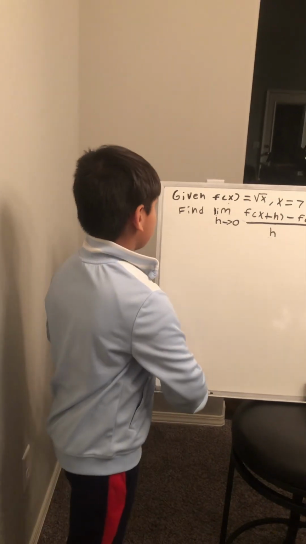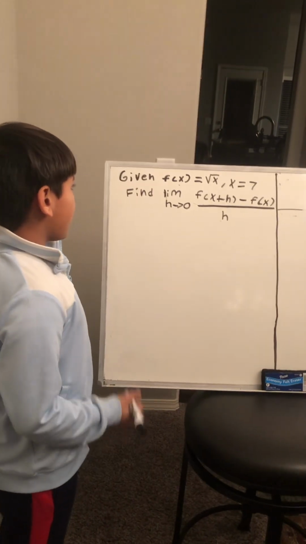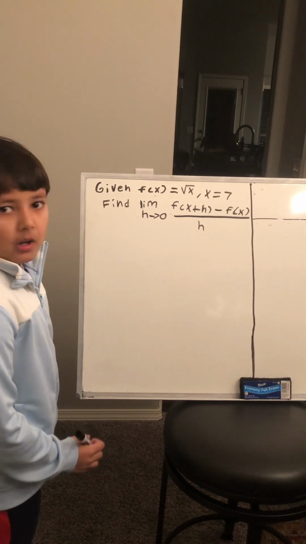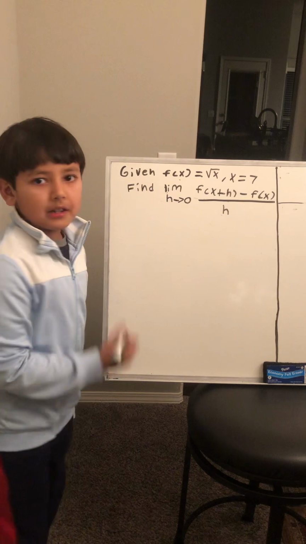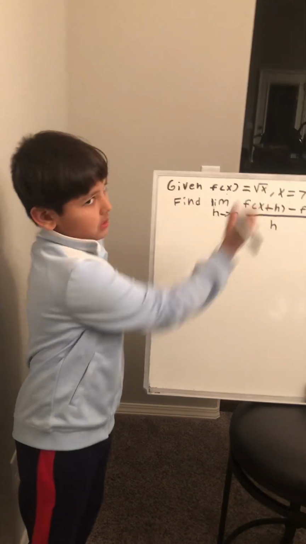Now let's get started. It says given f(x) equals radical x, x equals 7. It says find the limit as h approaches 0 of f(x plus h) minus f(x), over h. So now what we do, it says f(x) equals radical x, right? And it says x equals 7. So that means we plug in x equals 7 to the function.